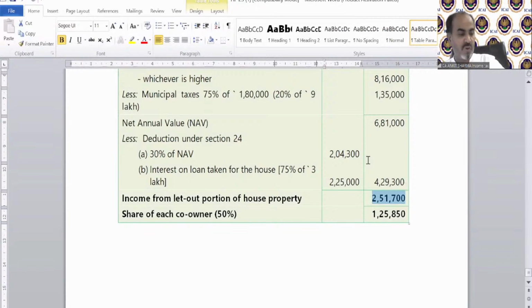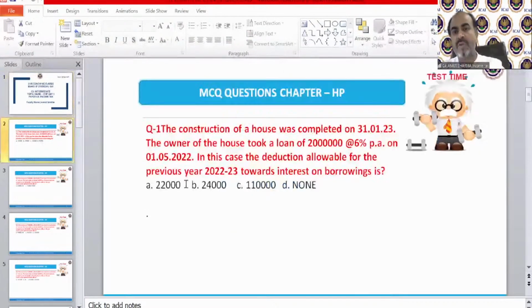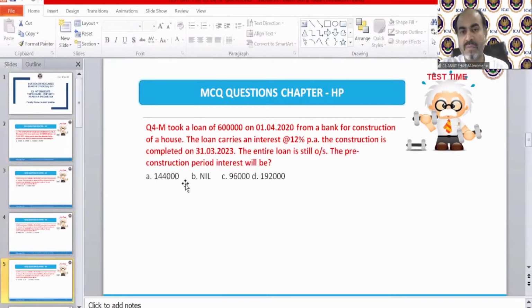I can take MCQs, but I guess time is very short. Let's see what you can do in MCQs. This is the MCQ, so we will do it in 5 minutes. Fine. Then we will shut down the class because it is our last session. So you can manage for the next 5 or 10 minutes. MCQs are due for interest and the other cases, and the construction of house. Let's solve the MCQs of GAV.